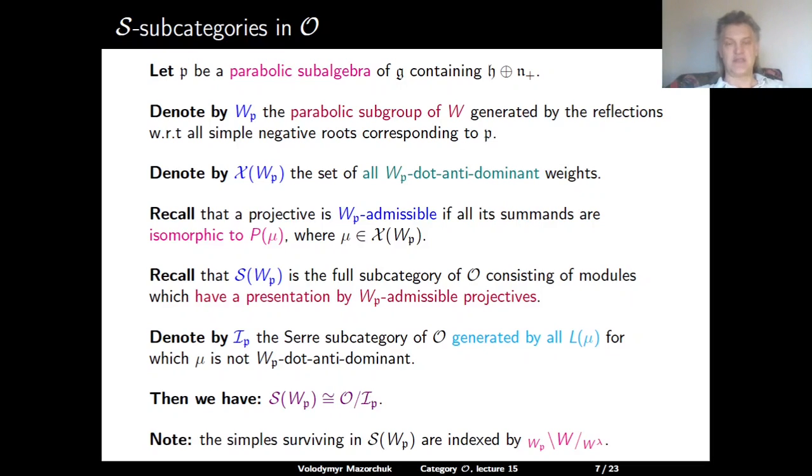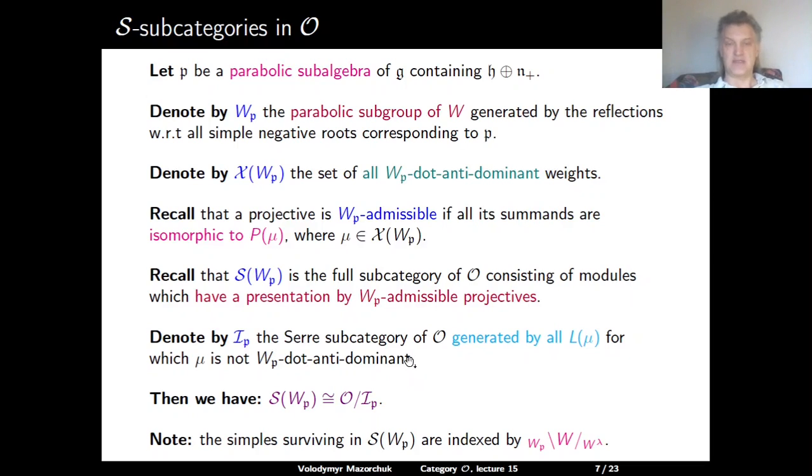And of course, from this realization, we see that the only simple modules which survive in the S-subcategory are those which are indexed by the W_p-antidominant weights with respect to the dot action.